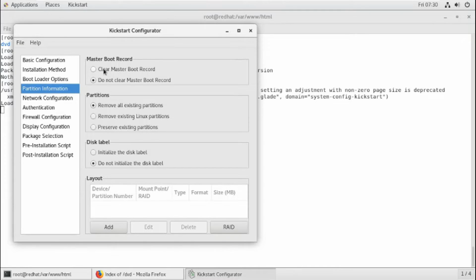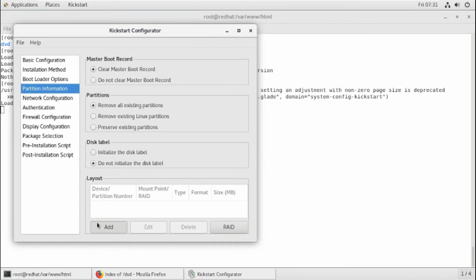So first option you have to select clear master boot record. Okay, clear the existing one. Then partition, remove all existing partitions, that is also okay. Default this one. Initialize disk label, do not initialize. Okay, disk label not required. You can mention the default one.